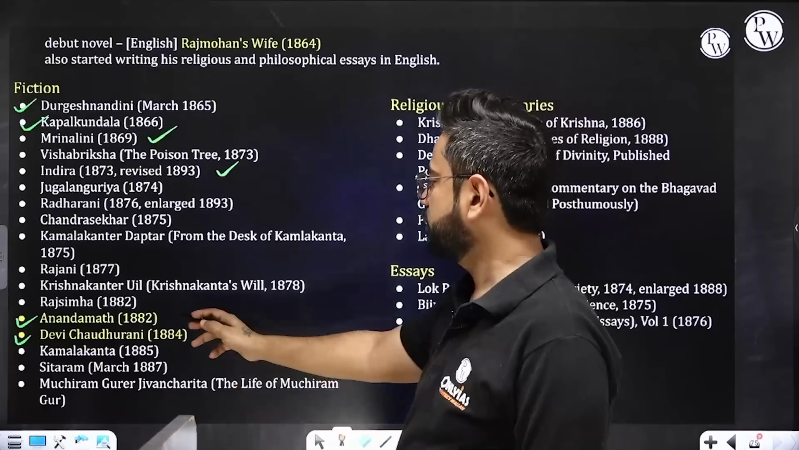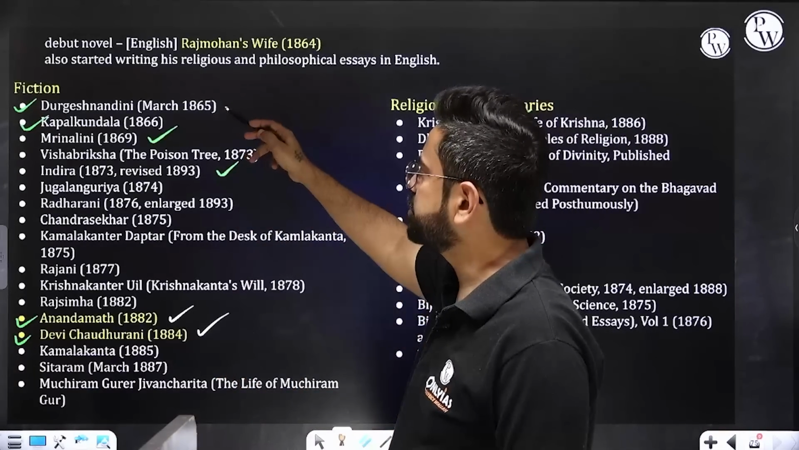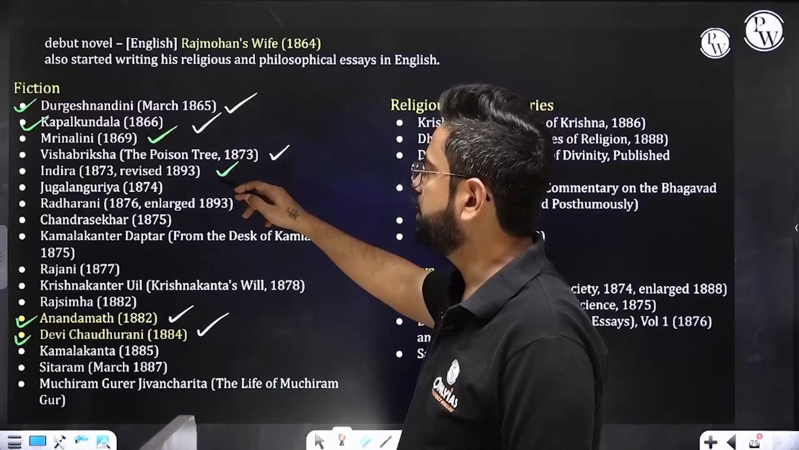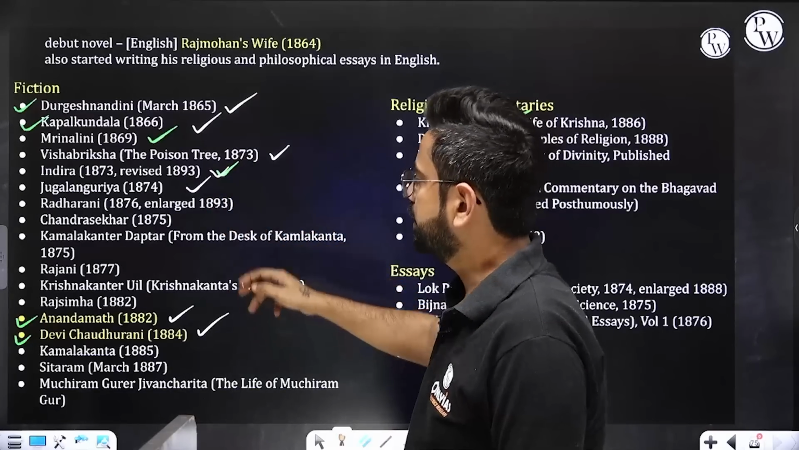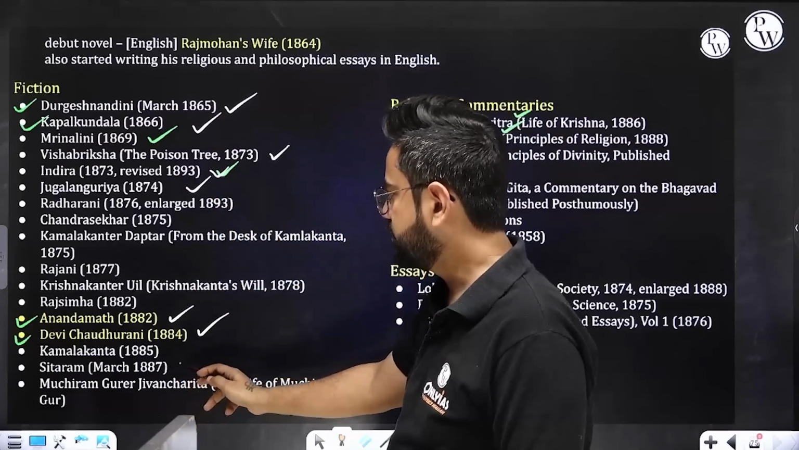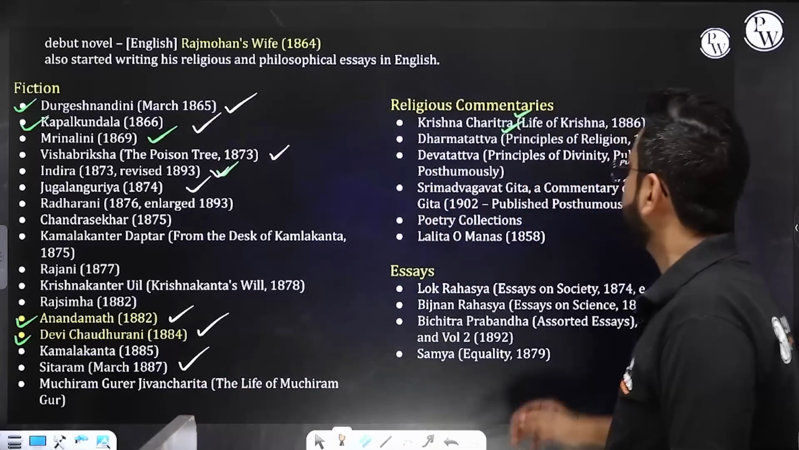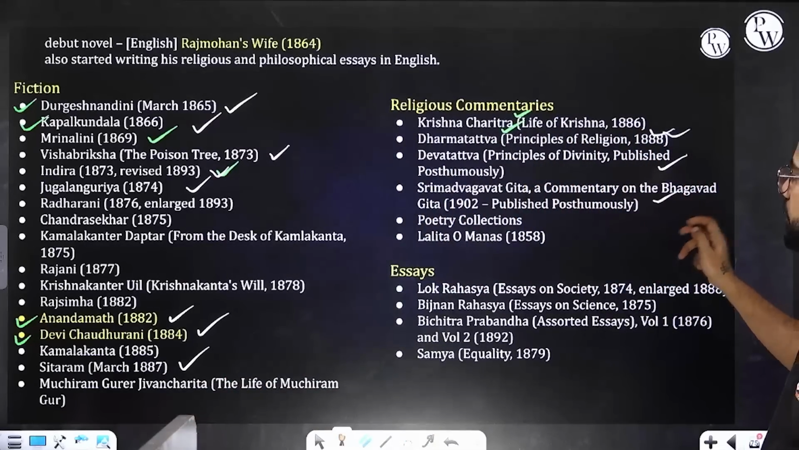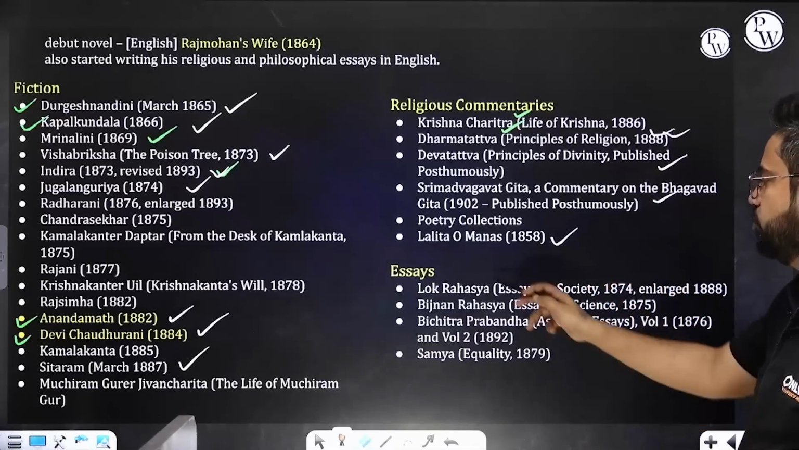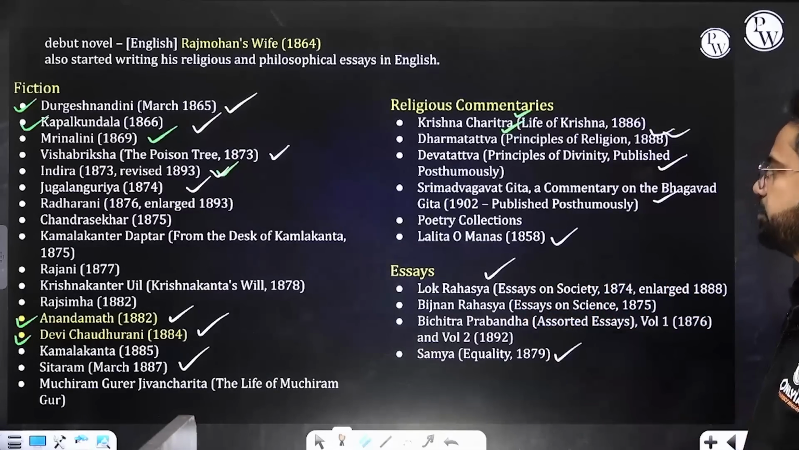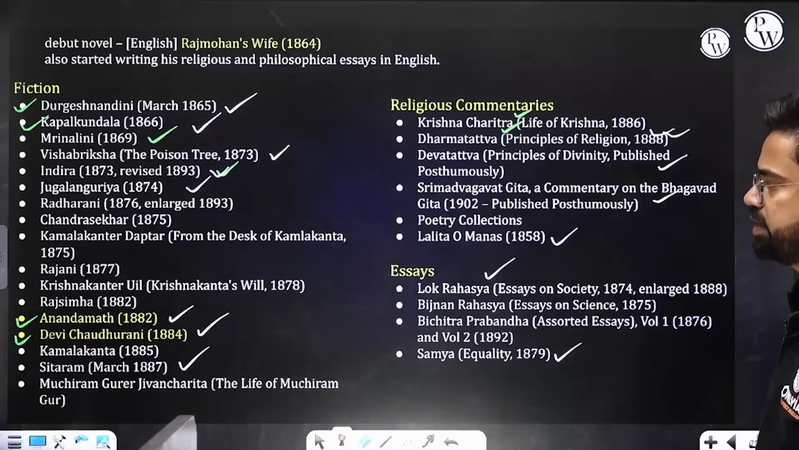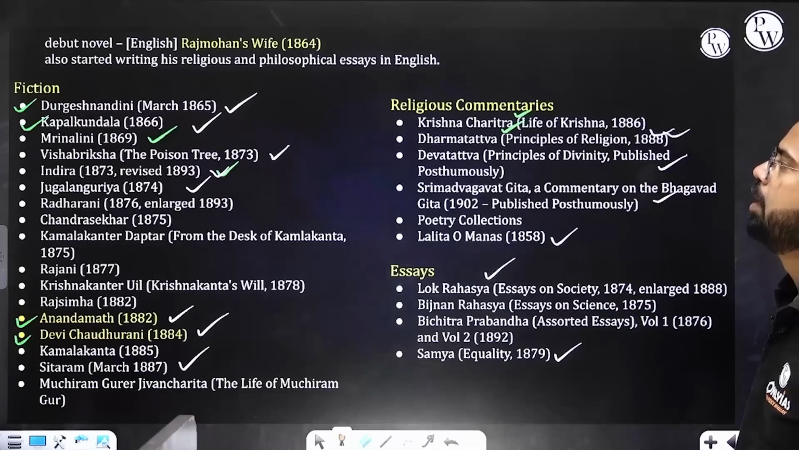Anand Math, Devi Chaudhrani are already famous, but there is Durgesh Nandini, Kapal Kundala, Mrinalini, Vishabriksha, Indira, Yugalanguriya, right? What can be asked? Rajani, Sitaram, then Krishna Charitra, then Dharma Tattva, Deva Tattva, Srimad Bhagavad Gita commentary, then Lalita O Manas, Lok Rahasya, then Samya. So there is one debut novel, Rajmohan's Wife. That is something I want you to know.